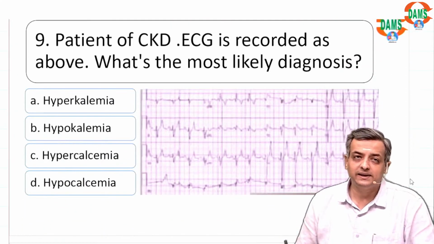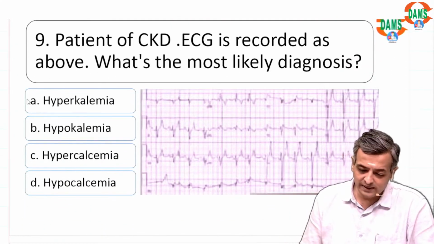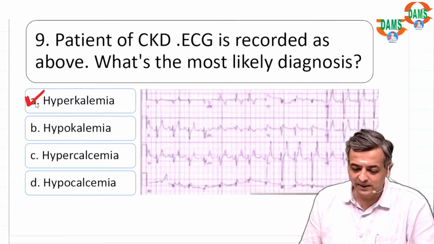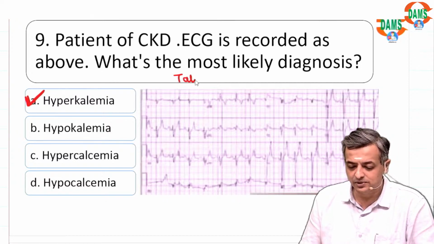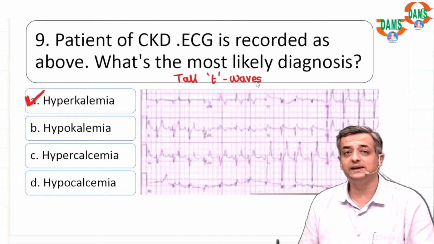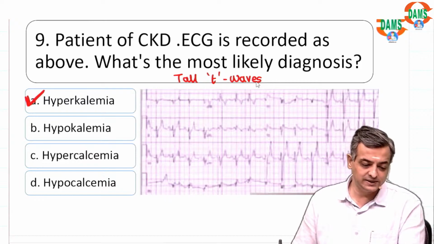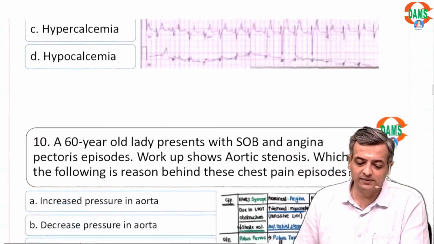Patient with CKD, ECG is recorded below. It is likely to be hyperkalemia; students reported tall T waves present on the ECG. So this is an ECG of hyperkalemia.